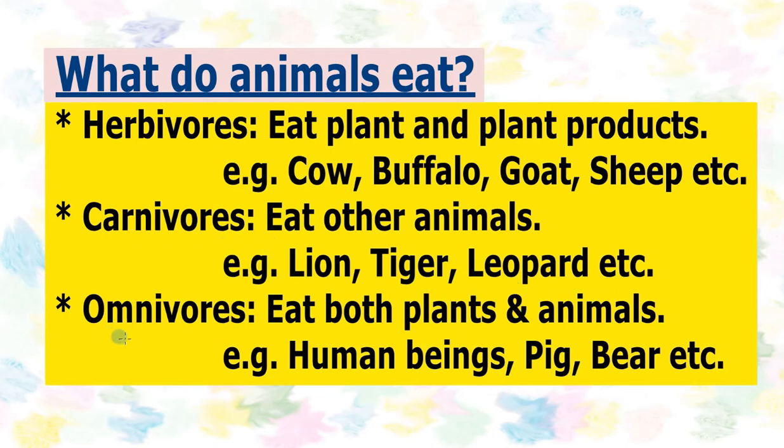And the third category is omnivores. This category includes those animals which feed on both plants and animals. The first example is human beings. We eat plants as well as animal products, so we are omnivores. Similarly, pig, bear, dog, cat, and so many other animals which feed on plants as well as on animals are known as omnivores.